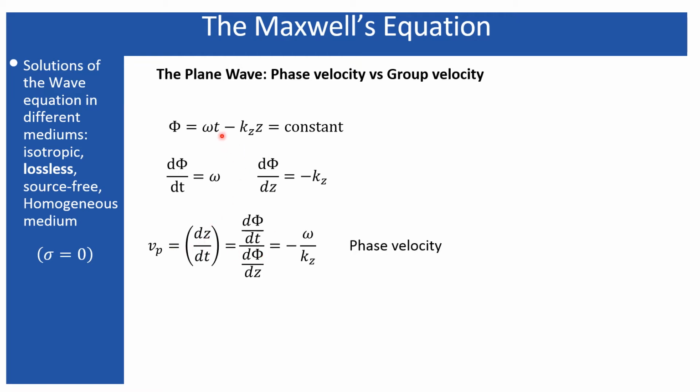In this case, omega t minus kz, as we have seen, for propagation in a positive z direction is represented by this minus kz. So this minus also represents that the phases are propagating in the positive z, or positive kz direction.